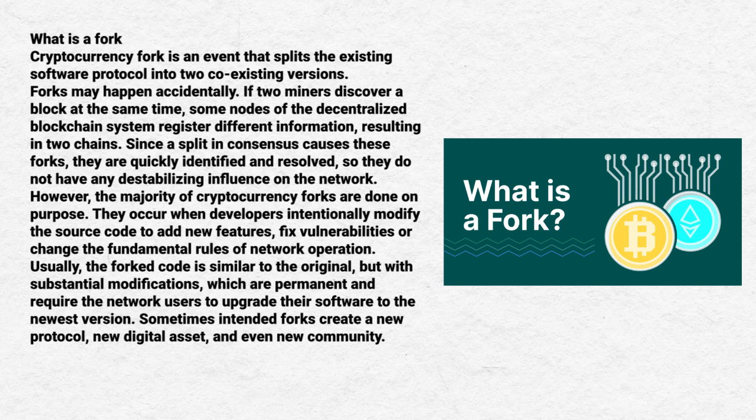influence on the network. However, the majority of cryptocurrency forks are done on purpose. They occur when developers intentionally modify the source code to add new features, fix vulnerabilities, or change the fundamental rules of network operation. Usually, the forked code is similar to the original, but with substantial modifications which are permanent and require the network users to upgrade their software to the newest version. Sometimes intended forks create a new protocol, new digital assets, and even a new community.